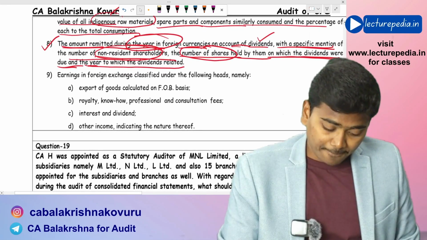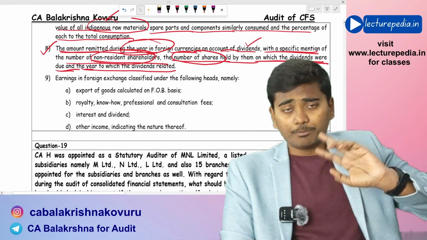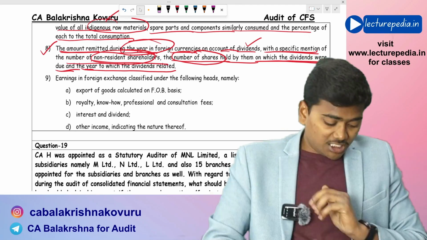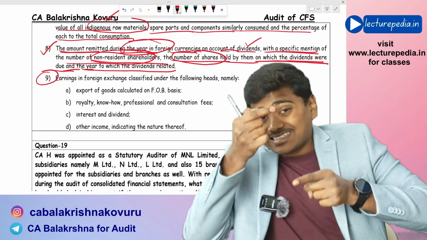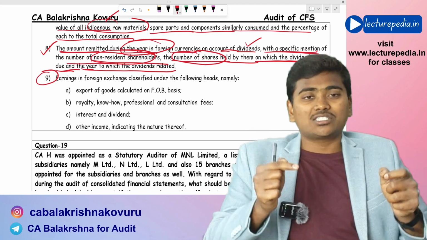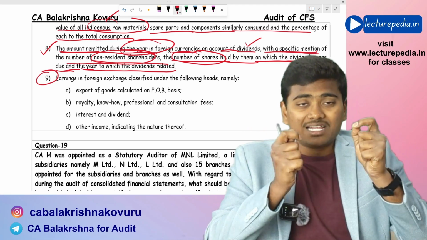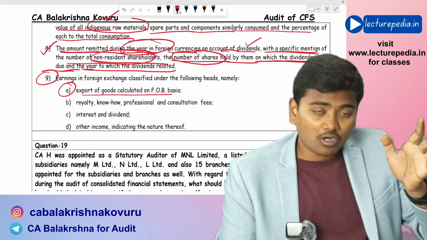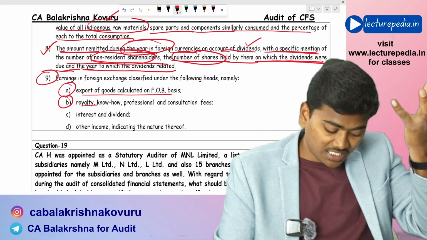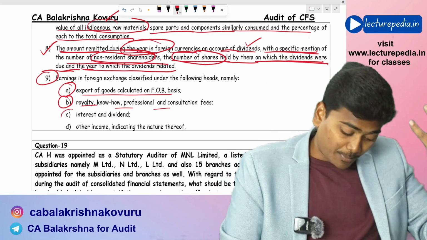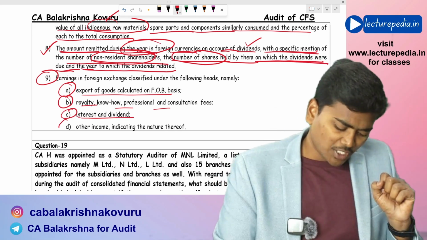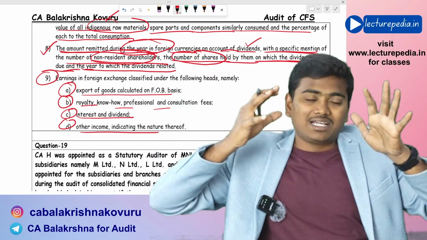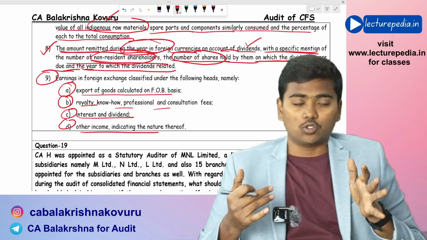In the same way, the previous 2 points related to expenditure in foreign currency, right? Now this point is with respect to earnings in foreign currency. You need to disclose how much of foreign currency you have earned during the year by way of export of goods, by way of royalty, know-how, professional and consultancy fee, by way of interest and dividend or other income. You need to bifurcate the total foreign currency income that you have earned during the year.